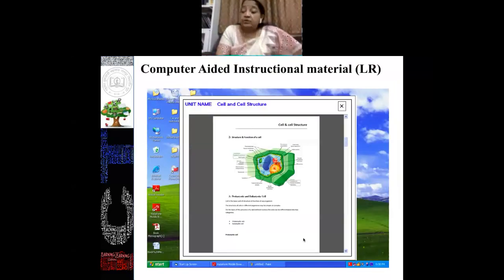Later, in the year 2008-9, we developed another module, computer aided instruction material, and we compared this CAI with the traditional method and the blended learning. Of course, the blended module outperformed both only CAI and only classroom traditional. They performed much better compared to only this self-directed learning.